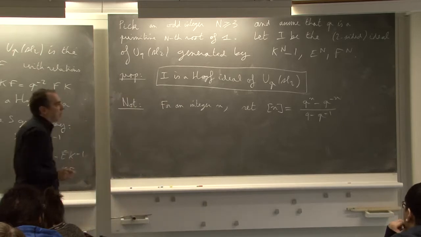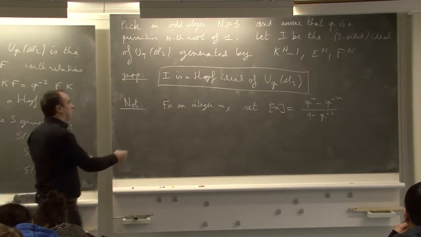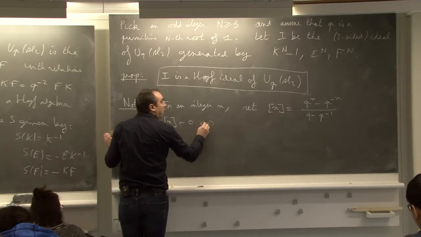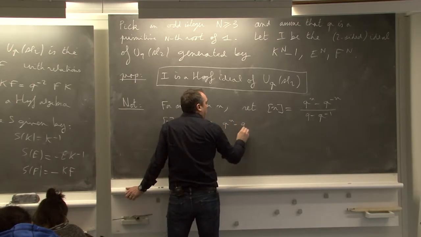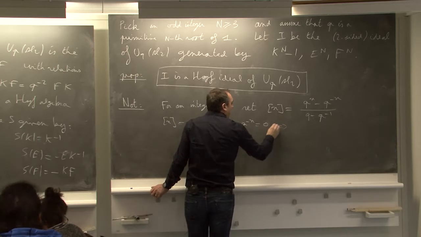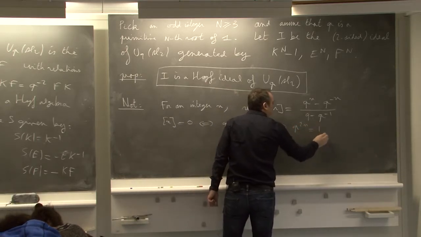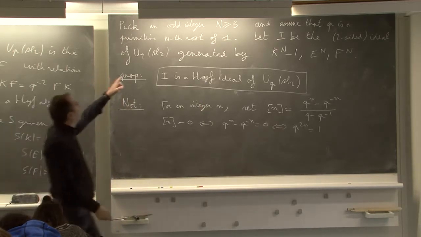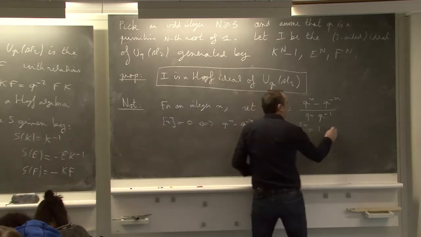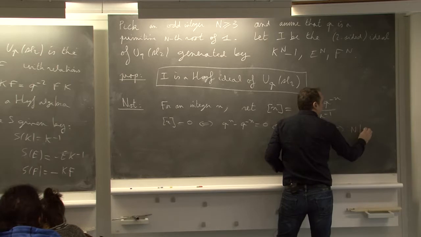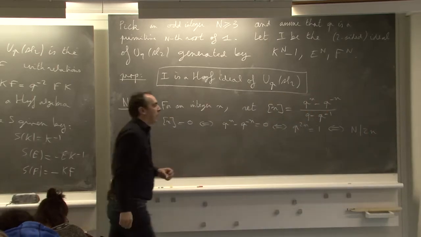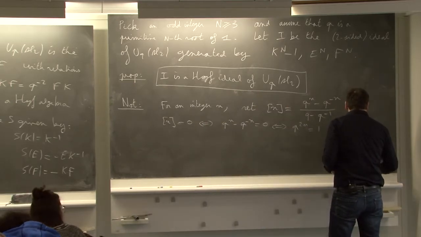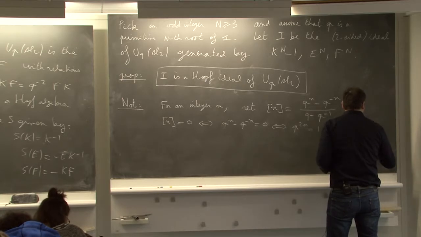And maybe we can note that this number is 0 if and only if q^2n is 1. And this is equivalent to q^2 being a primitive N-th root of unity, which is equivalent to capital N dividing n, because n is odd.